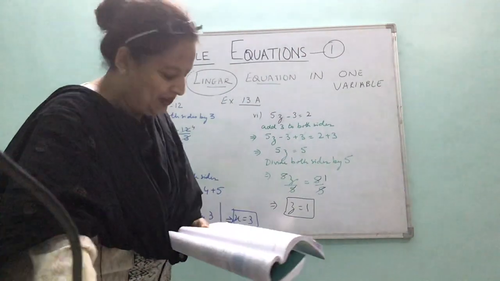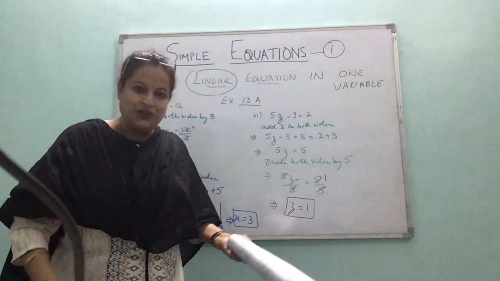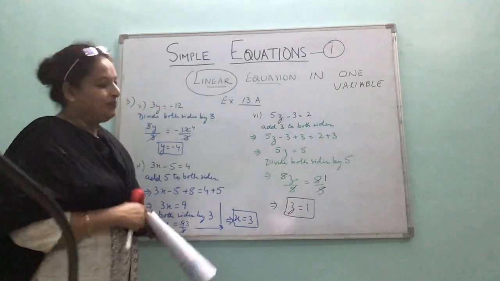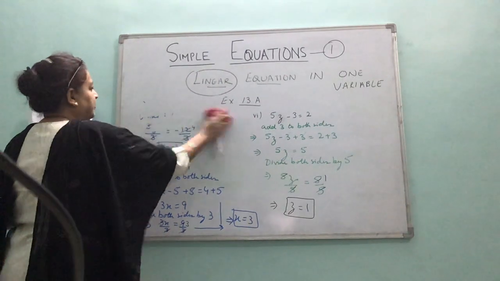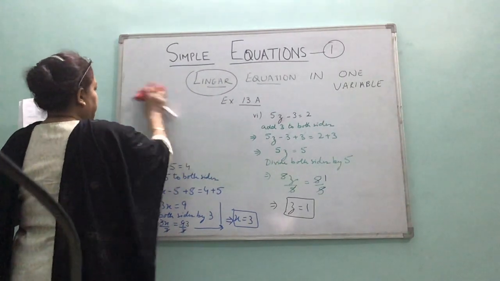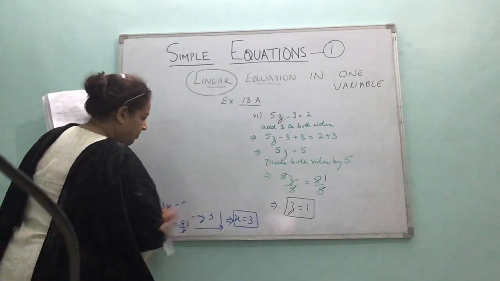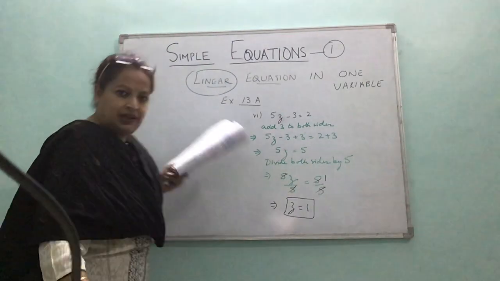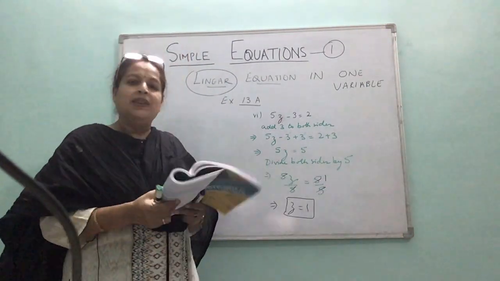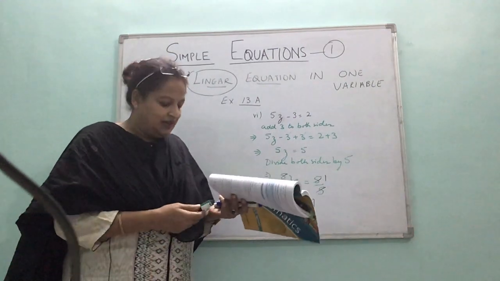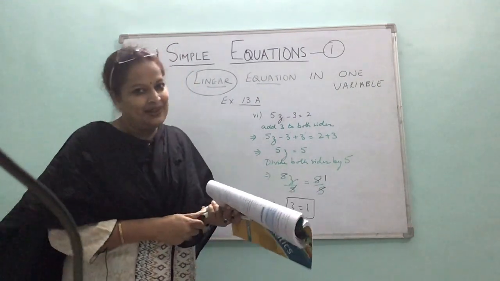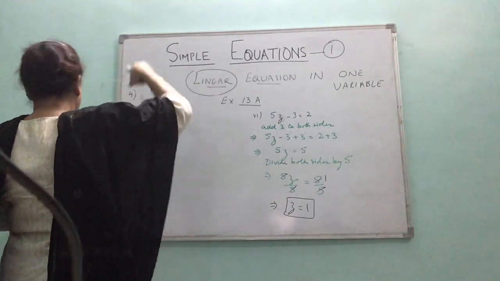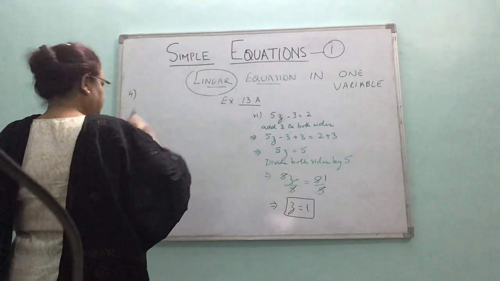Right? Clear? So question number 3 teaches you when there is more than one term, how to solve the linear equation. Now we move on to the next part, 4th question. If this part is not clear, please see this portion once again. Now question number 4. All these questions we are doing by one particular method, that is inverse operation method. There are majorly two methods of solving. So inverse operation, which I am discussing today, and in my next class I will discuss the other one. So question number 4, there are 3 parts.